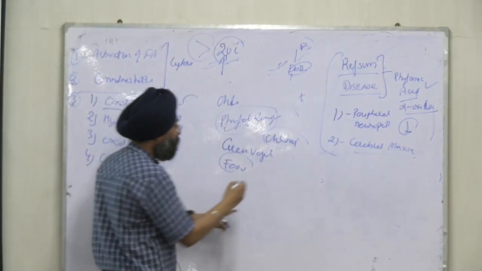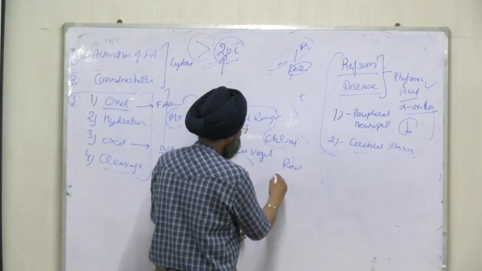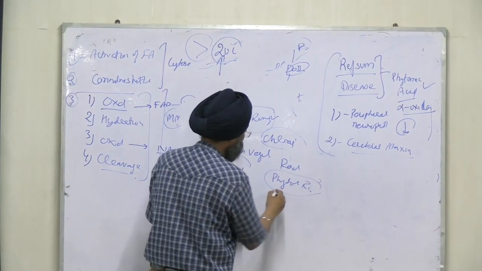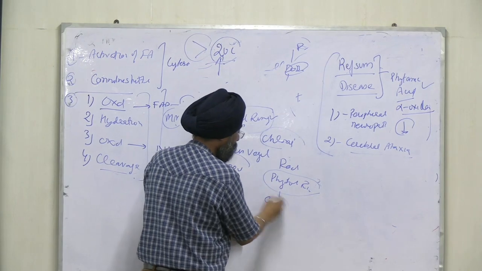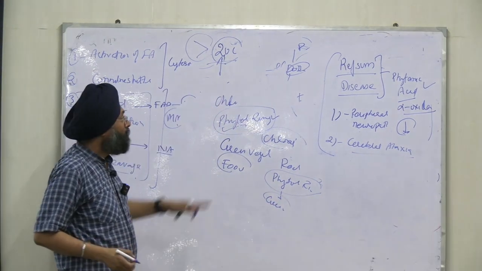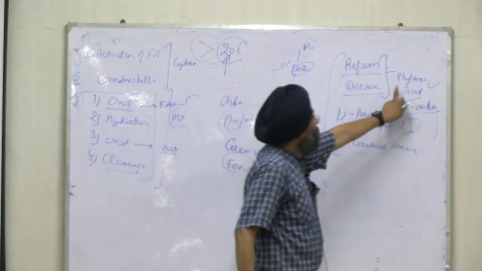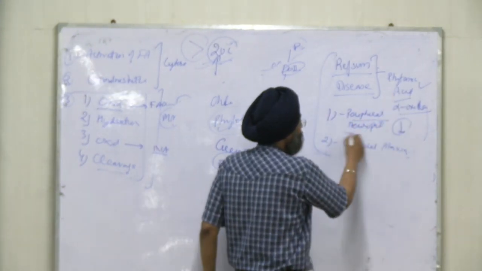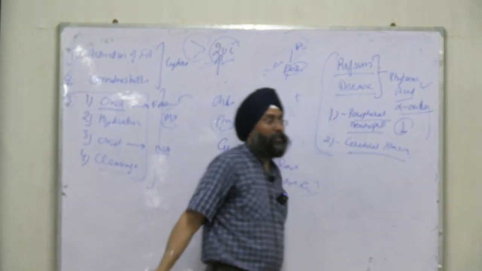Because the root cause of the problem is phytol ring, which is present in green color plants. Because it is not undergoing oxidation, the symptoms of peripheral neuropathy and cerebral ataxia are there, right?